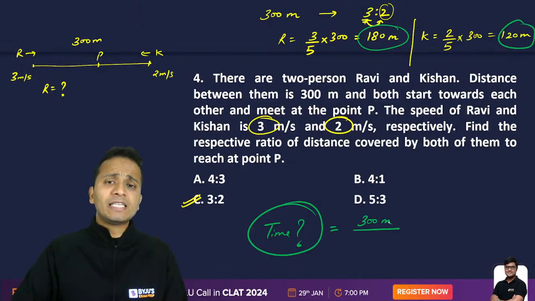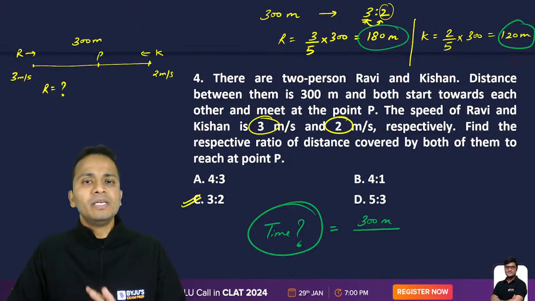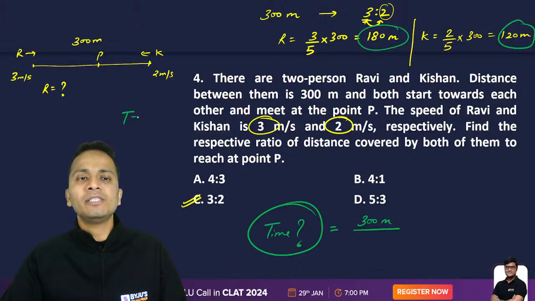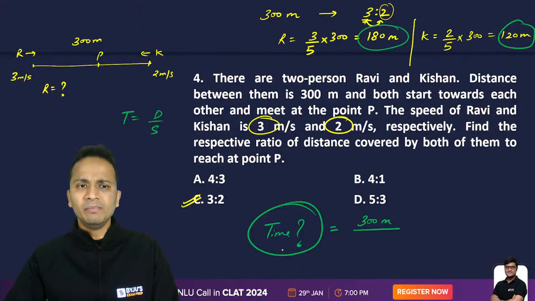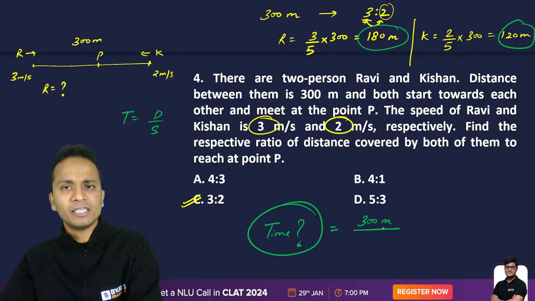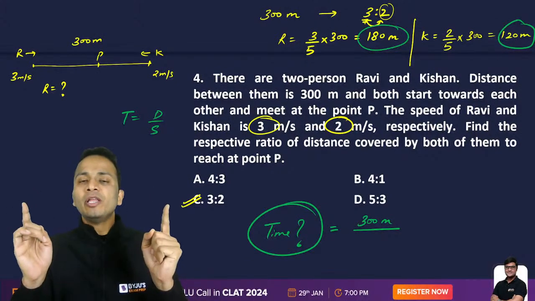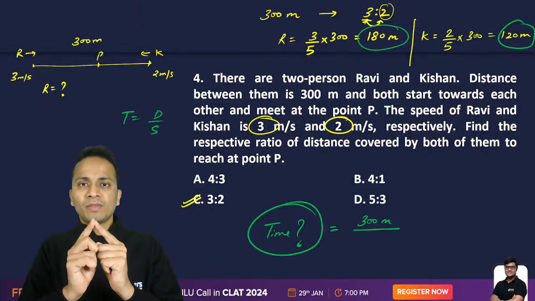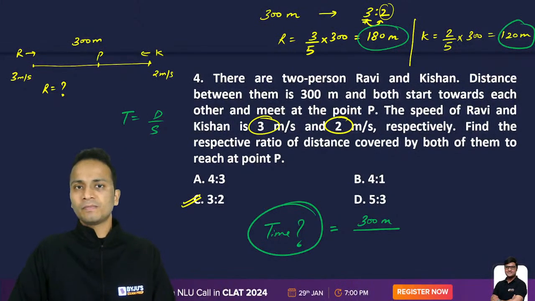So we know that time is equal to distance upon speed, right? Time is equal to distance upon speed. I need to calculate time. I have calculated the distance. Now speed. Ab speed kya hoga? Now Ravi and Kishan, they both are moving towards each other. So we will use the concept of relative speed in this case, right?